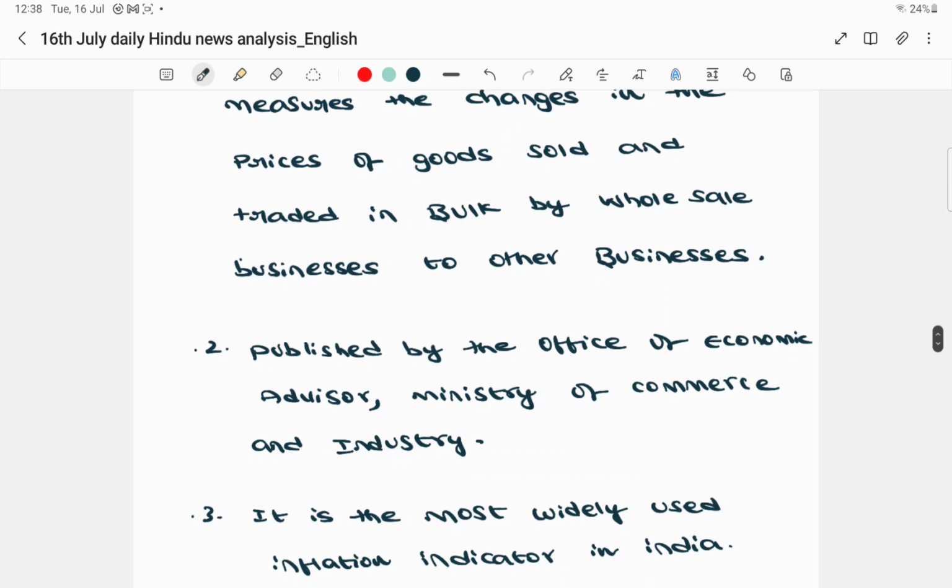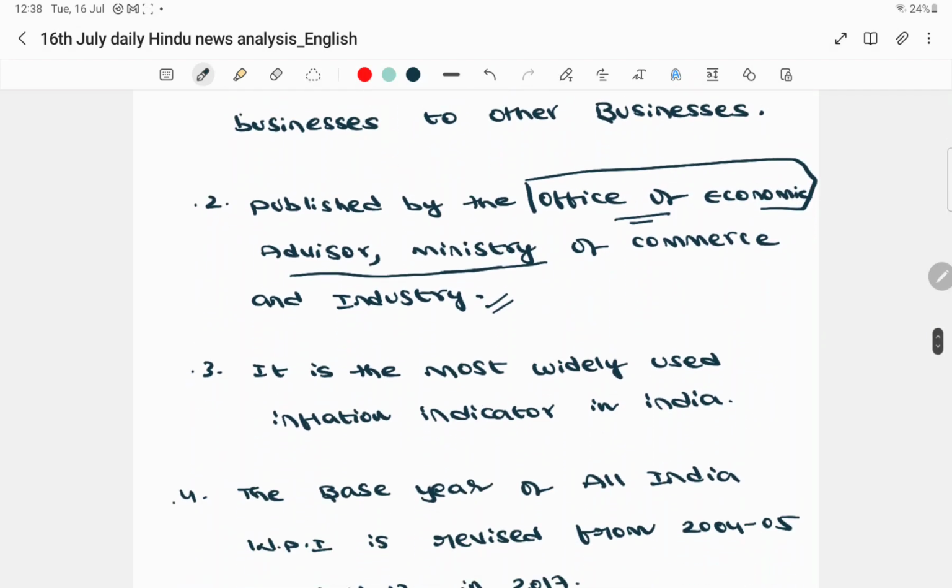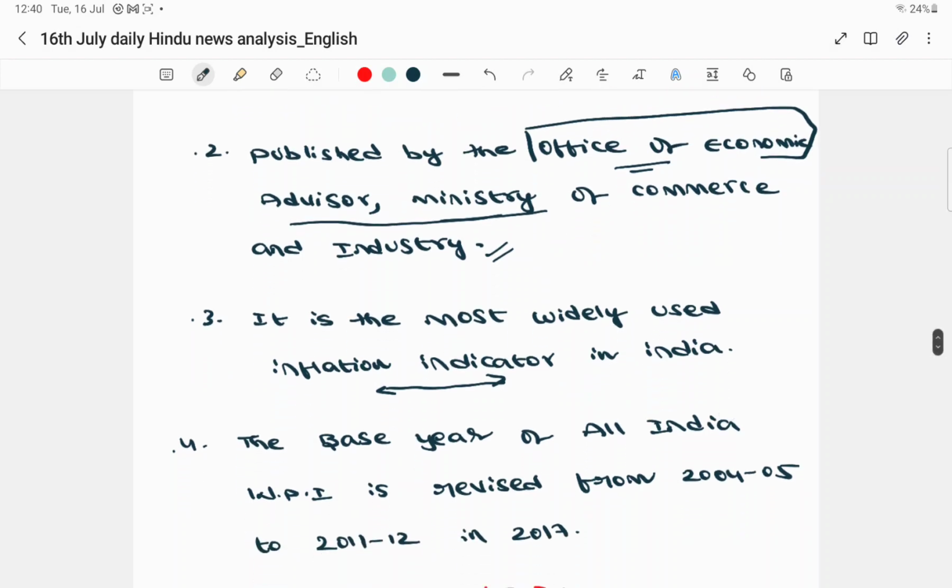This WPI index is published by the Office of the Economic Advisor, which comes under the Ministry of Commerce and Industry, and it is most widely considered as an inflation indicator. So it is the widely used inflation indicator in our country.